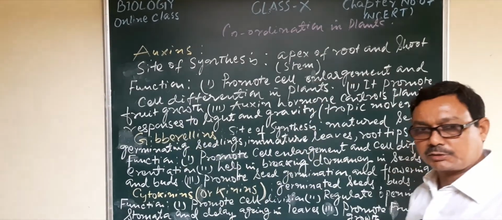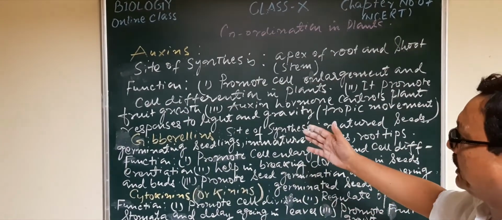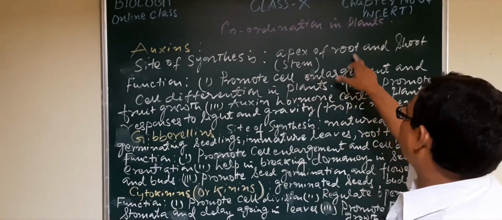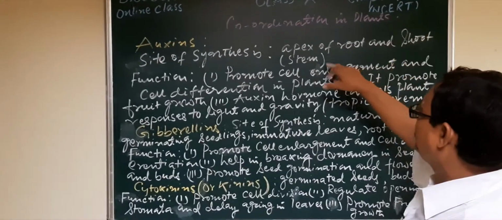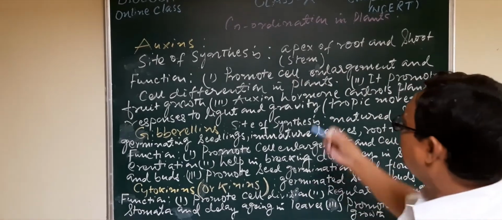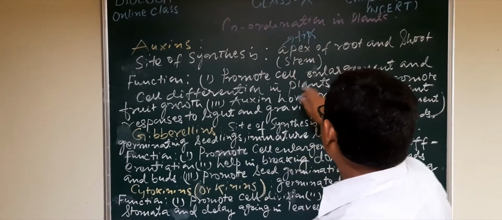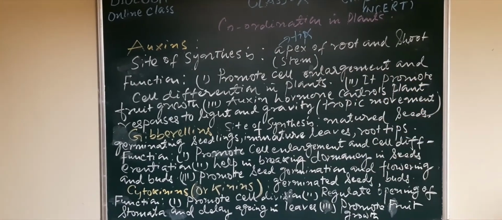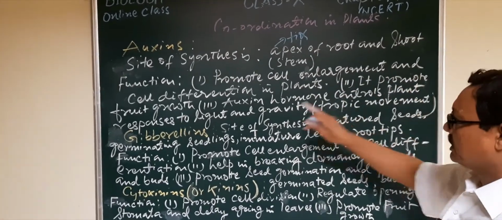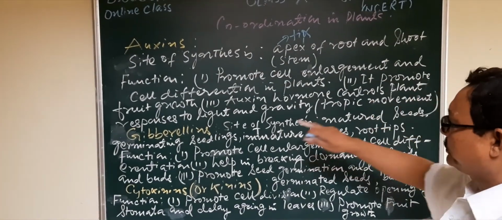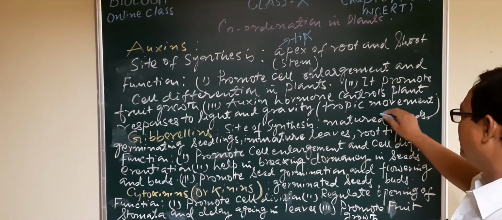Now the short descriptions of the hormones which are very important in regard to the regulation of growth and other physiological activities. Number 1, auxins, site of synthesis: apex of root and stem or shoot. Apex means tips, the uppermost part. It promotes cell enlargement and cell differentiation in plants, and promotes fruit growth. Auxin hormone controls plant responses to light and gravity. It is a very important part.